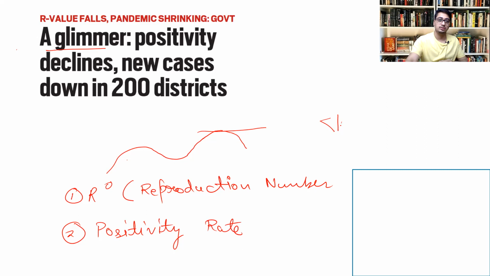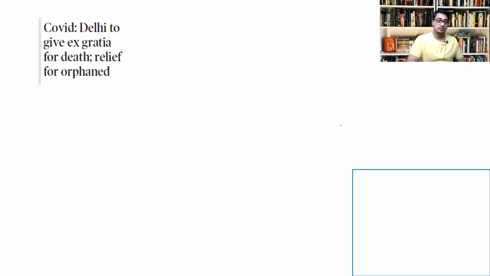So let's move on to the second article. This is about the Delhi government's decision to give some relief to those impacted by COVID. First, some ex gratia relief would be given to those people who have died of COVID-19. For that, the COVID test would have to be shown to the authorities.